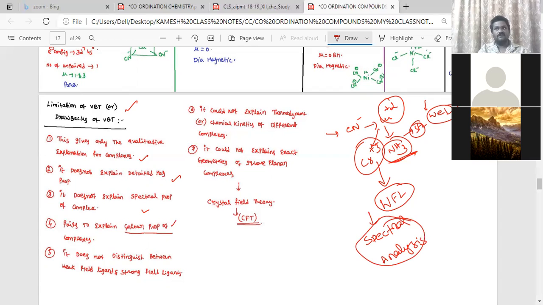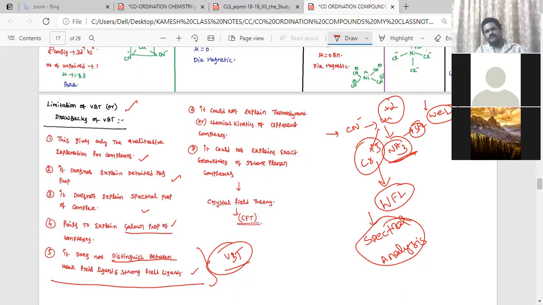This theory, VBT, does not distinguish between weak field ligand and strong field ligand. It does not clearly explain what kind of ligand it is, strong field or weak field. And it does not explain the spectral studies, thermodynamics and chemical kinetic studies. And it could not explain the exact nature of square planar.